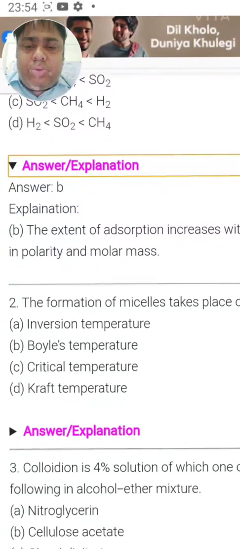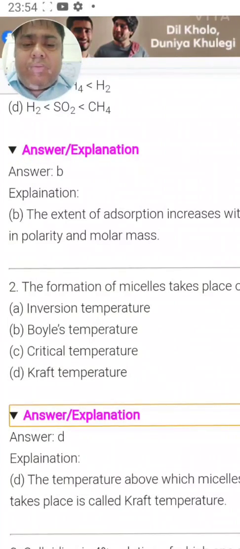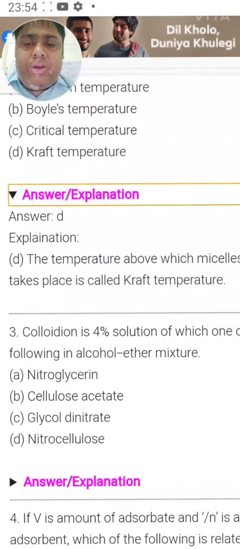Let's go to question number 2. The formation of micelles takes place only above which of these? Inversion temperature, Boyle's temperature, critical temperature, these were related with the gas laws. Kraft's temperature is that temperature which is linked with the micellization process. So it should be Kraft's temperature.